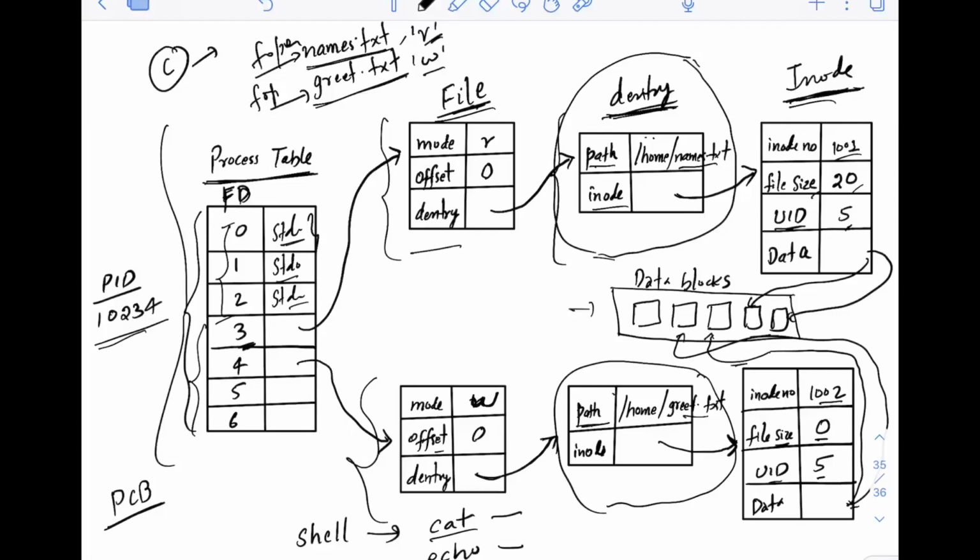So that's all about how the file system is implemented in the Linux operating system, what files and directories are, and why there is a need for a file system. I hope you have understood a lot about file systems from this video.